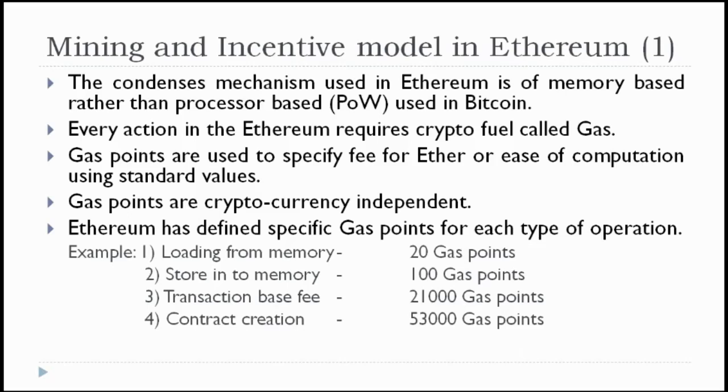Assume that a transaction consisting of all these four operations is to be performed, then 53,000 plus 21,000 plus 100 plus 20 gas points are required for executing the transaction. And one more thing: if the transaction doesn't have operations 2, 3, 4, and only loads from memory, that is the only operation to be performed. So only 20 gas points will be spent.